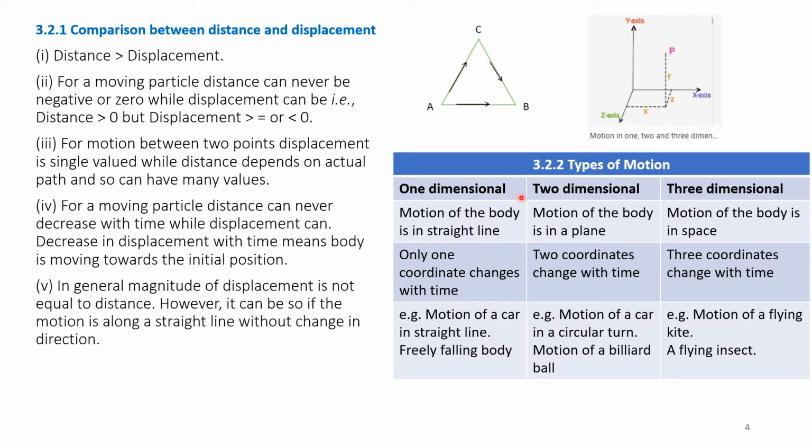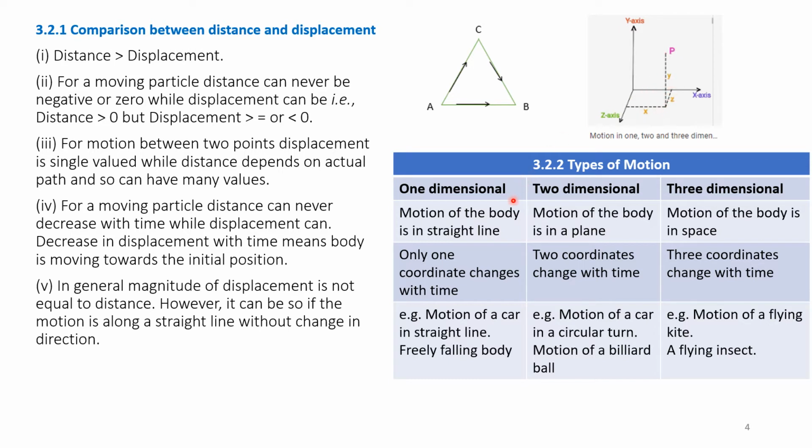So let us compare. In one dimensional motion, the motion of the body is in a straight line. In two dimensional motion, the motion of the body is in a plane, so it is a plane of the x and y axes. And in three dimensional motion, the body moves in space, where you will have components in x, y and z. The point is in space, so it has components in all three axes.